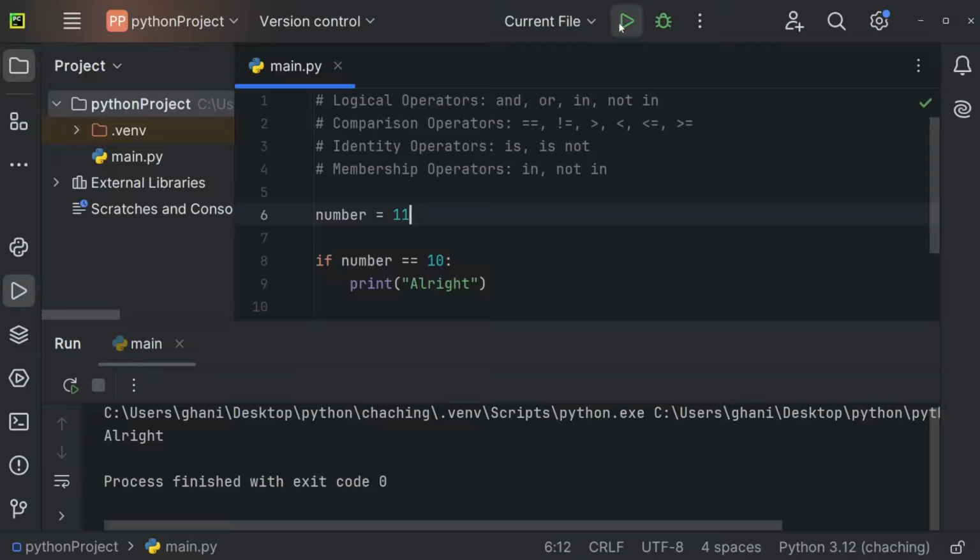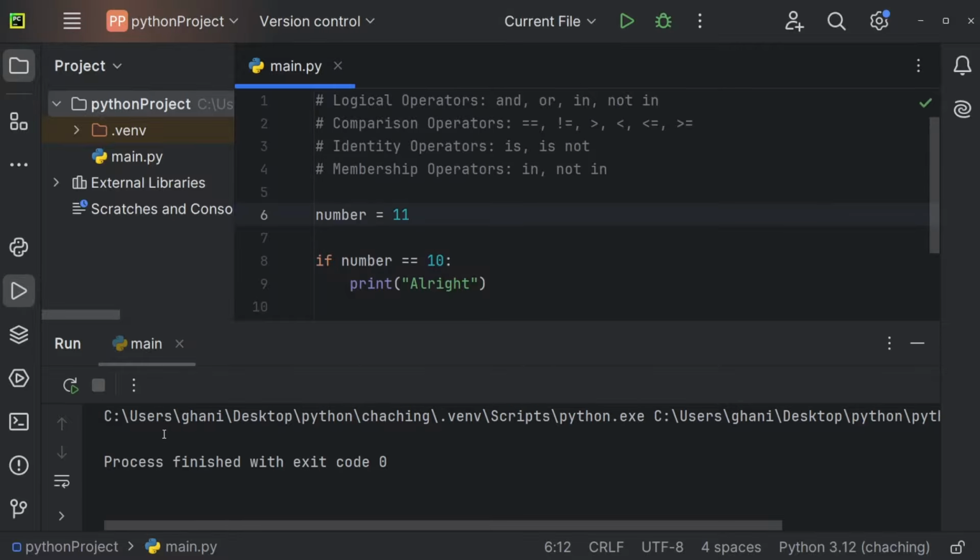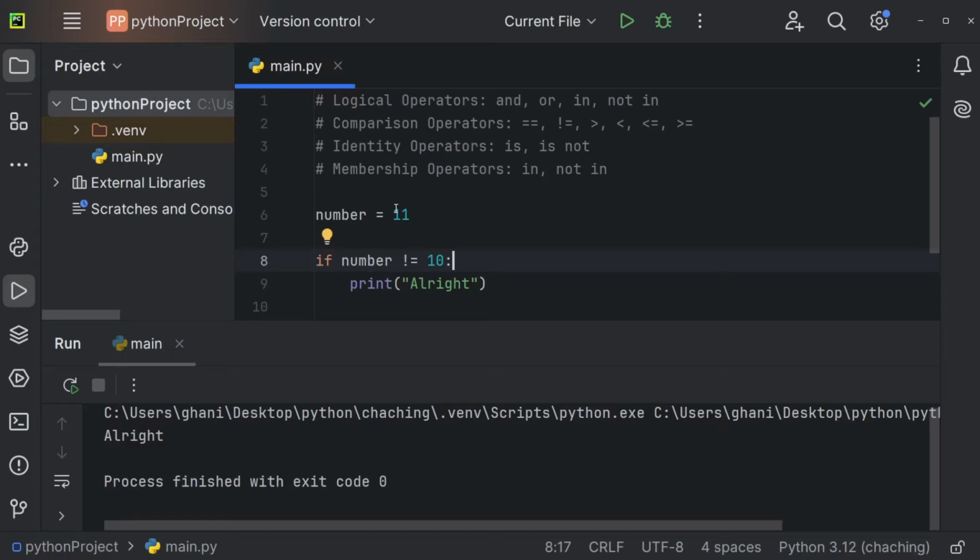Let me change that. And now we're not getting anything in the console because, of course, 11 is not equal to 10. We can also check whether this is not equal. So exclamation mark equal means not equal. And if this is not equal, then we're going to print all right. And we're getting all right because 11 is not equal to 10. We can also check whether 11 is greater than 10, and that is of course also the case. So we'll again get all right.